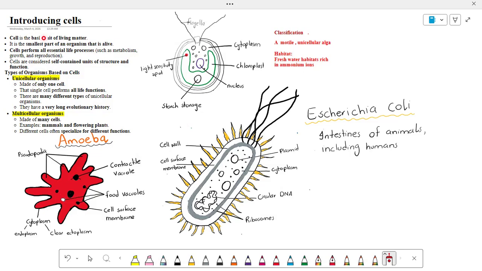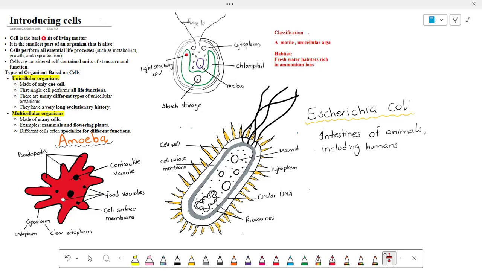Now let's look at the first diagram on this slide. This diagram represents a motile unicellular alga. Motile means it can move. It has different organelles that are used for different purposes. This organism is usually found in freshwater habitats that are rich in ammonium ions, as ammonium ions provide nutrients.